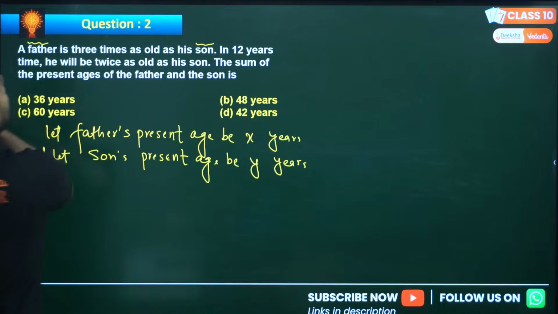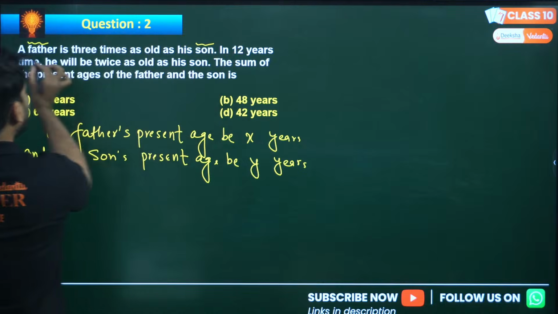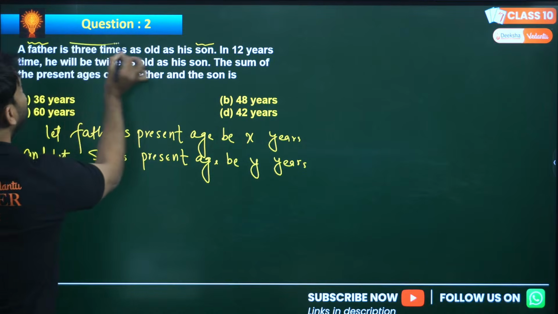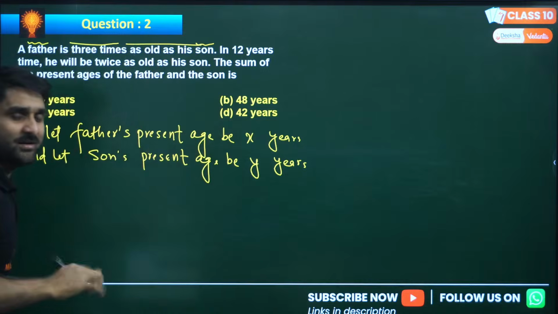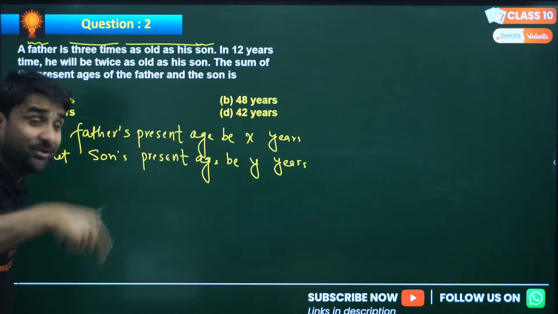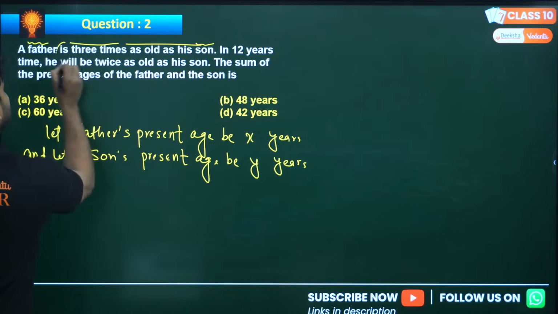Now let's read the question. A father is 3 times as old as his son. Means the age of the father. Means we are talking about present age, because age is mentioned here.